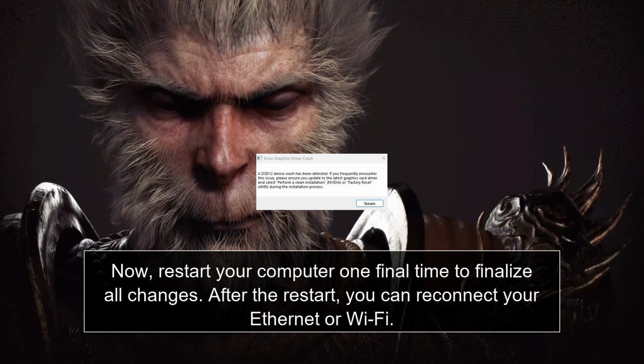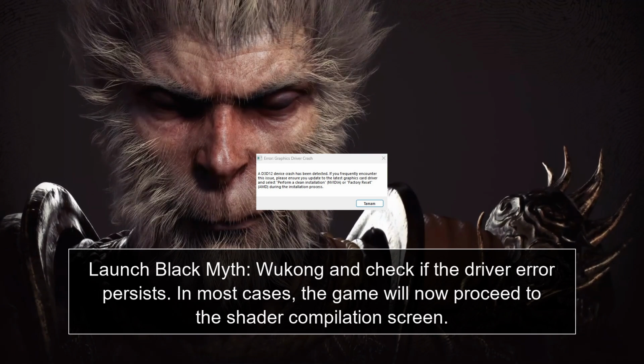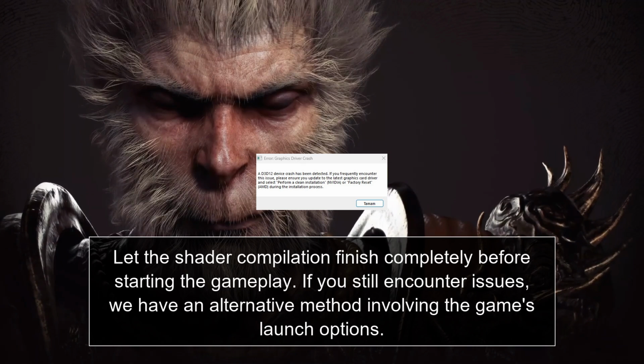Now, restart your computer one final time to finalize all changes. After the restart, you can reconnect your Ethernet or Wi-Fi. Launch Black Myth Wukong and check if the driver error persists. In most cases, the game will now proceed to the shader compilation screen. Let the shader compilation finish completely before starting the gameplay.